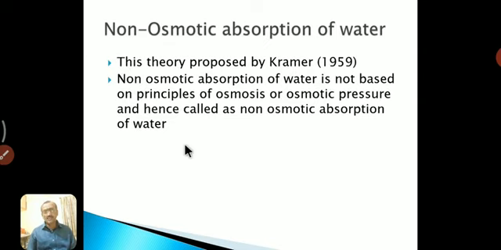Next theory is the non-osmotic absorption of water. This theory was proposed by Kramer in 1959, and according to this theory, water moves from the soil into the root hair and then into the cortical cell. First water enters into the root hair and then into the cortical cell and endodermis, against the concentration gradient.